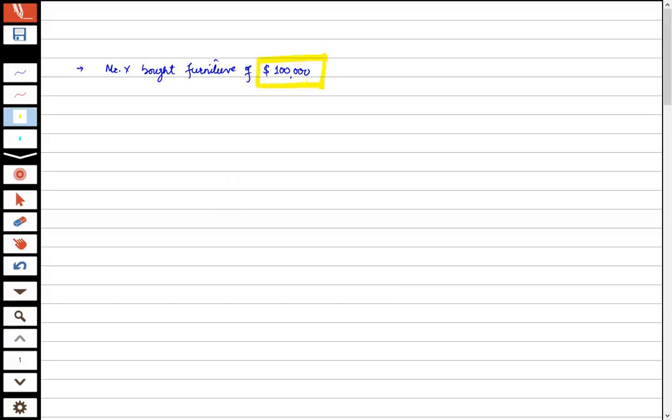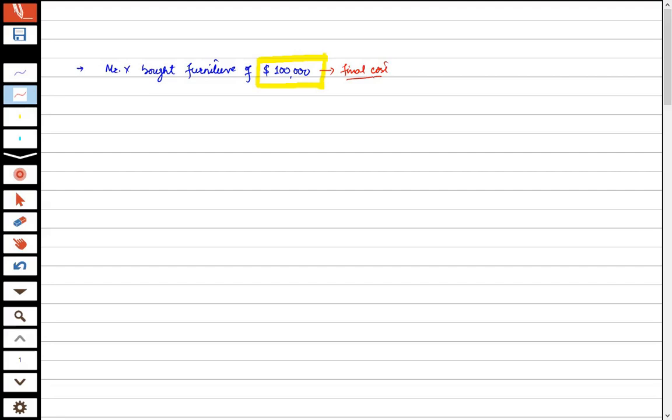We treated it as a cost, that is furniture debit and accounts payable or cash credit, whatever the case is. But if it is the final cost, then it is arrived at through a number of different calculations. It is not the simple cost that we have given.